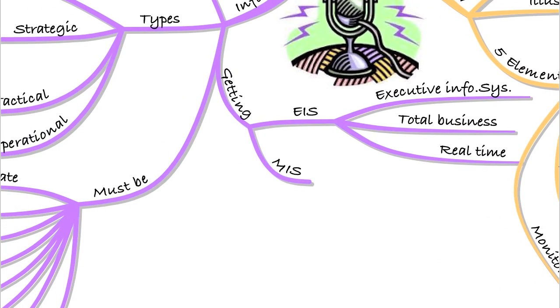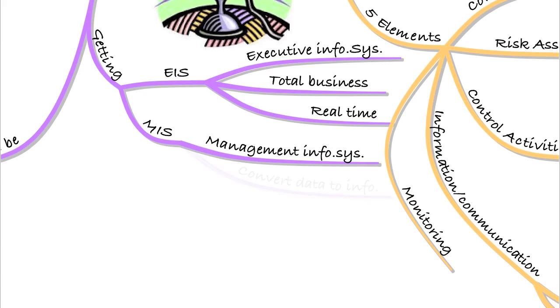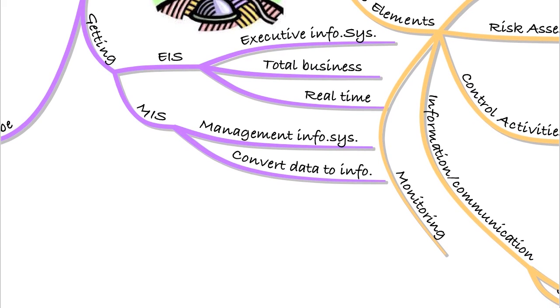Also then we'll have our management information system, our MIS, and that's going to convert the data within the organization into information. Remember, data is the raw data coming through from maybe your purchasing system. To turn it into something usable, well, we need to actually have a system that takes it, breaks it down, and maybe shows it in a user-friendly way in maybe a graphical or report format.